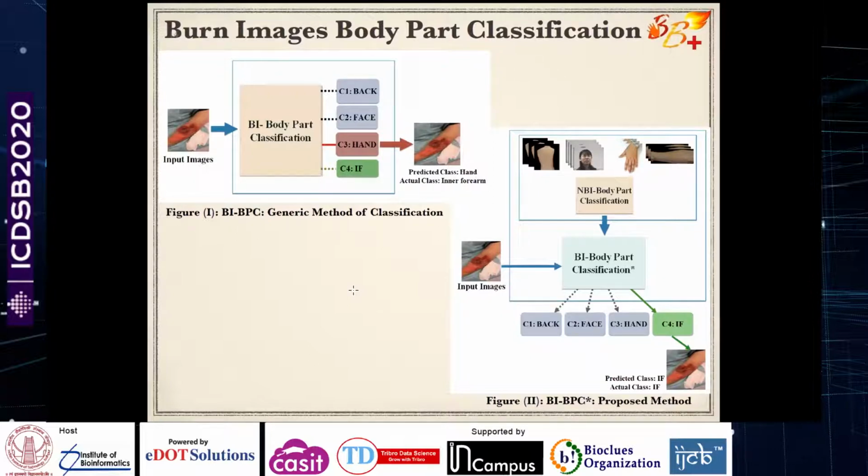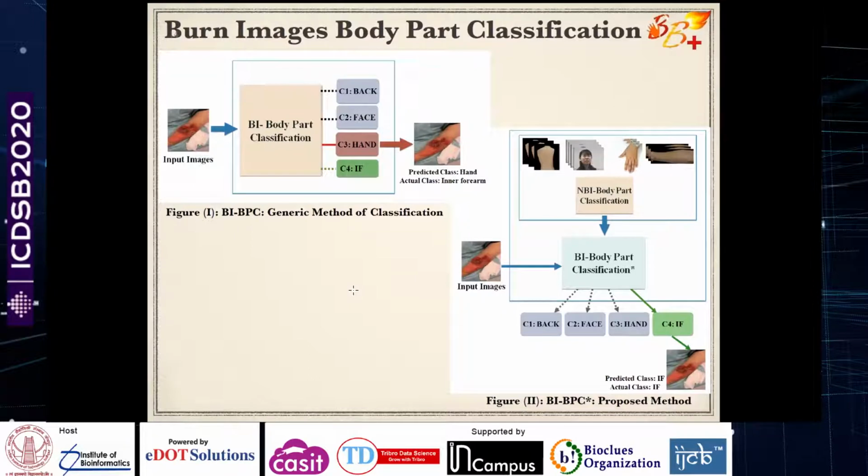The second thing is this: when we are giving these deep learning models the images for classification, if they are not customized, if they are not made specific to the different body parts, then try to understand that we have a limited data set. We don't have tens of thousands of images with us.